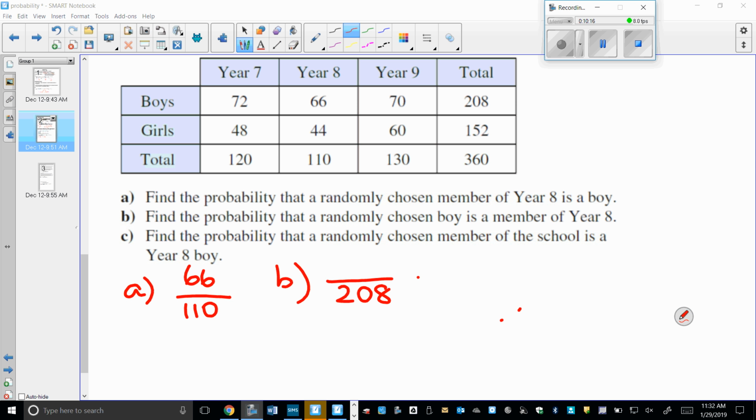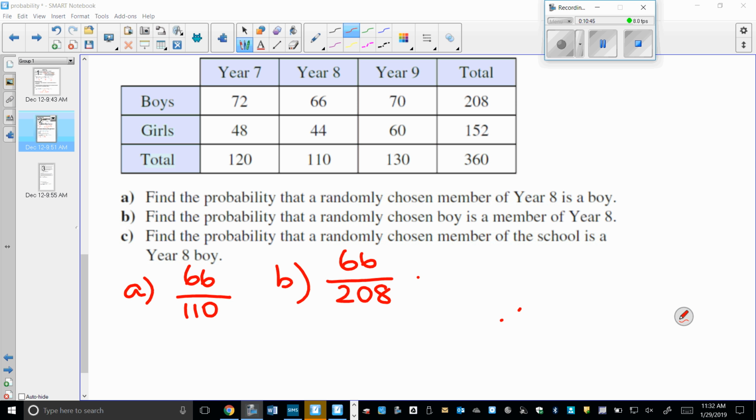Then we say how many of them are year 8, so the same numerator. I did say at the very beginning that this is the one time you don't have to simplify. You can, and often the answers in the textbook will be simplified, but you don't have to.